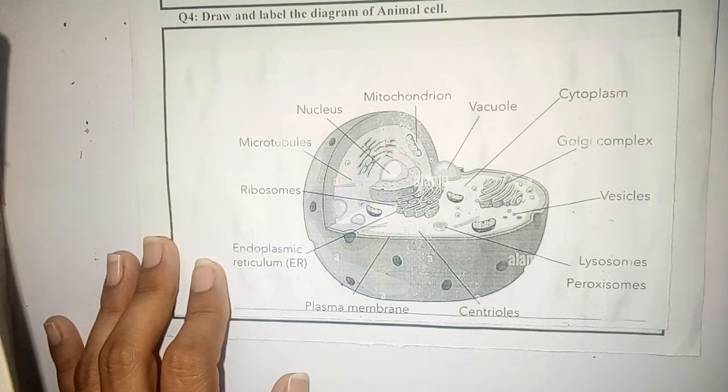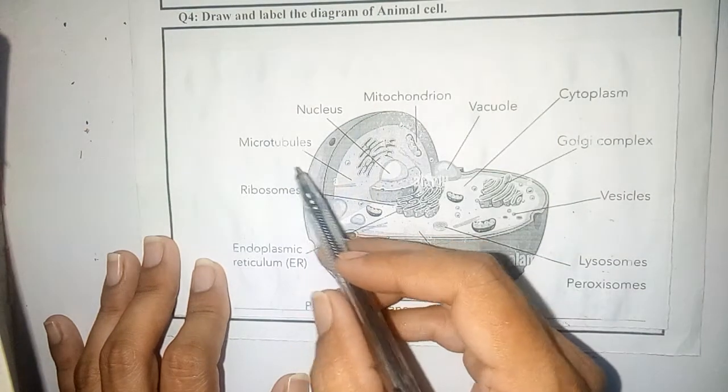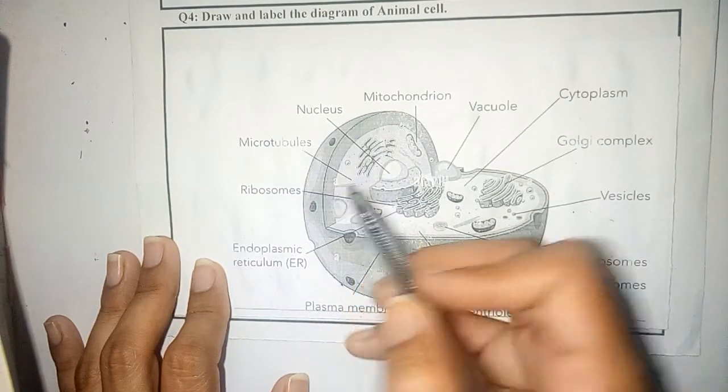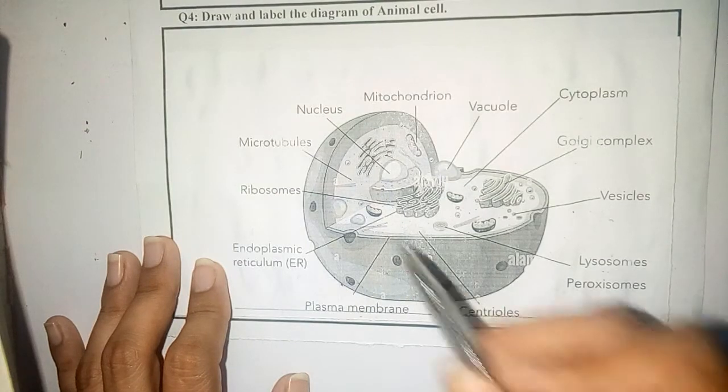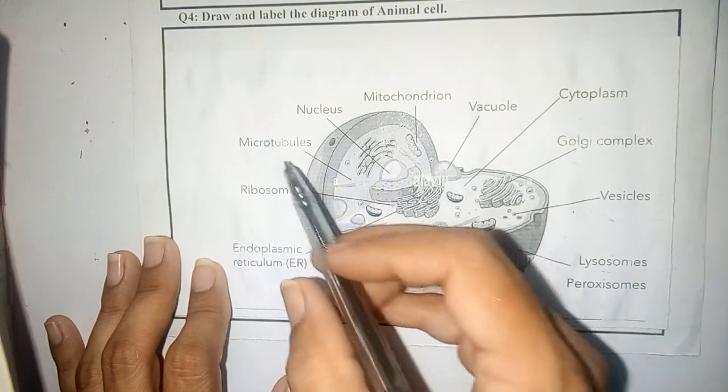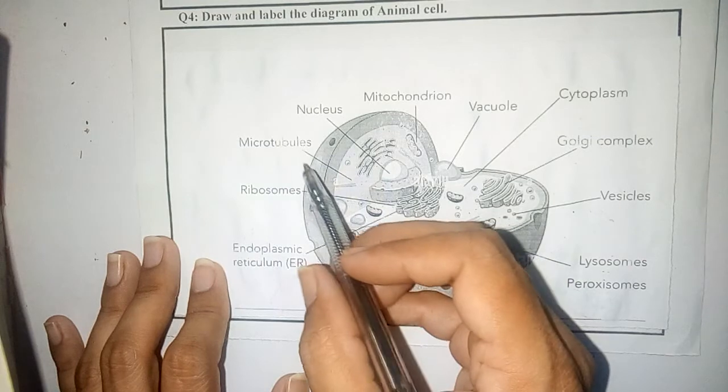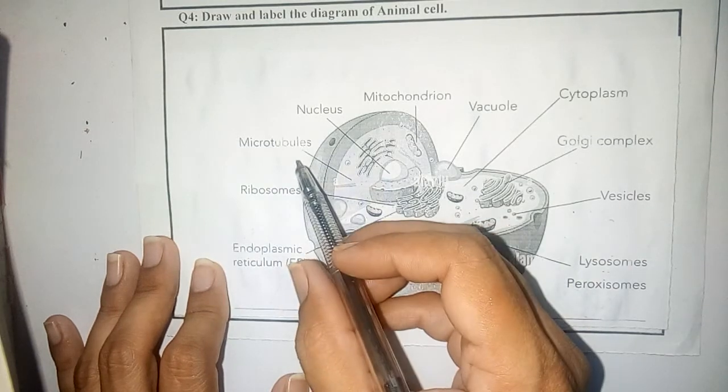So, moving on to the microtubules, which form the centrioles while uniting with one another. These are filaments that are composed of proteins.